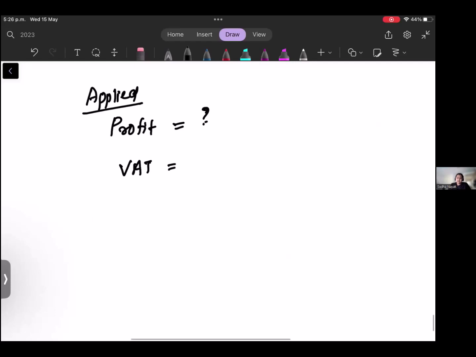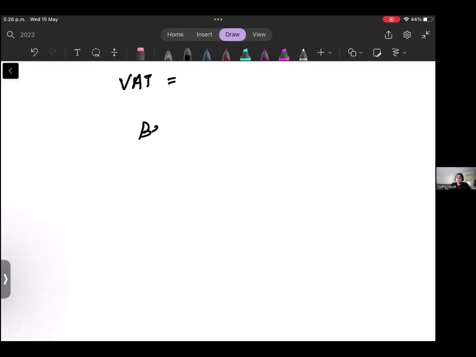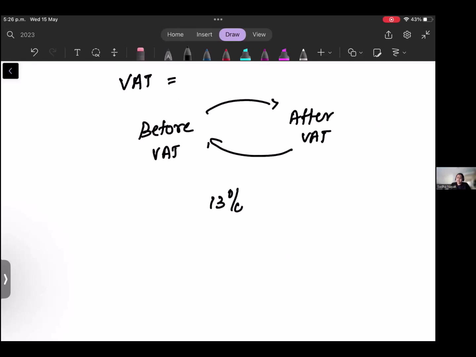Again, VAT. Whenever you have before VAT and after VAT, I've explained this shortcut. If you have 13% VAT, you put 13 over 100, which is equal to 0.13. Then add 1 to that, which is equal to 1.13.